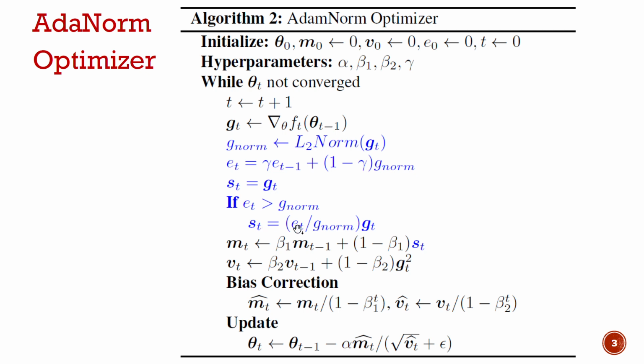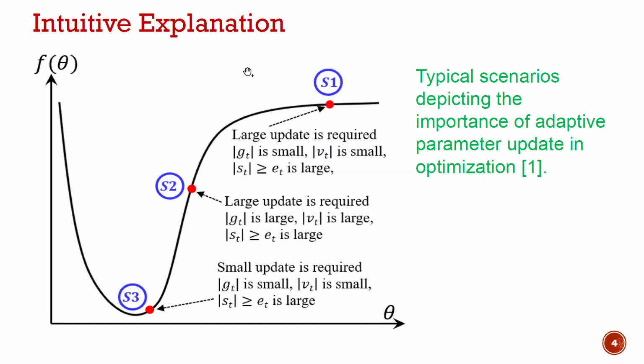Basically, we perform this gradient norm correction by utilizing the historical norm of the previous gradients that the network observes over different iterations, by computing an exponential moving average of the norms of the past gradients. The gradient with the corrected norm is then used to compute the first moment, and based on that the parameters are updated. This is very useful for scenarios like S1 and S2 where we require larger updates. We find that in these regions the ST is larger, which leads to larger updates in the S1 and S2 regions.